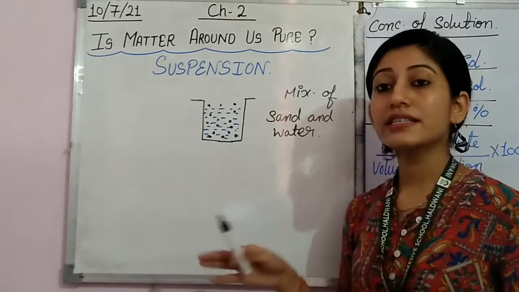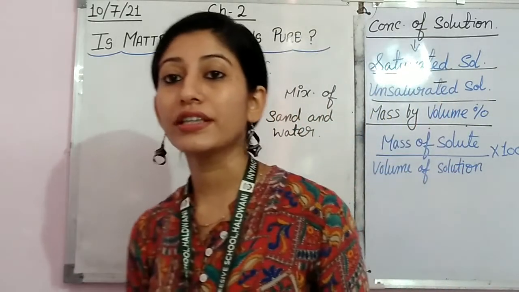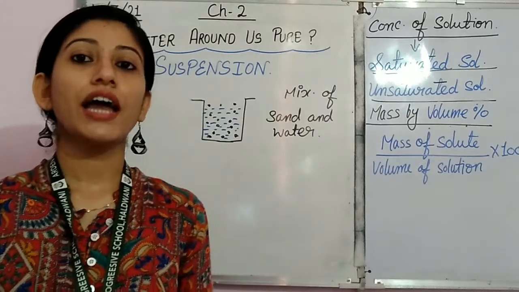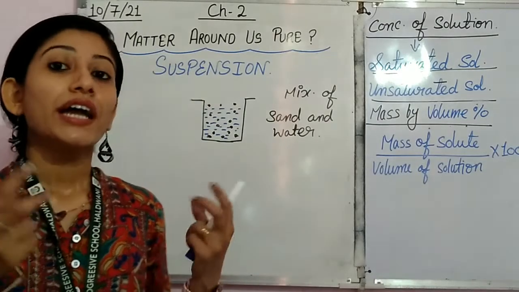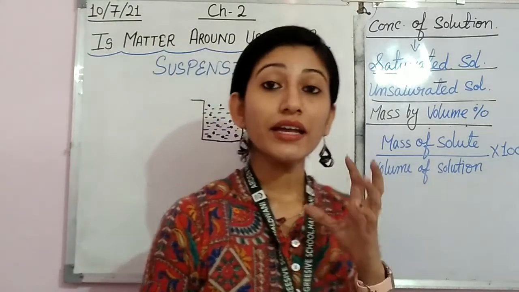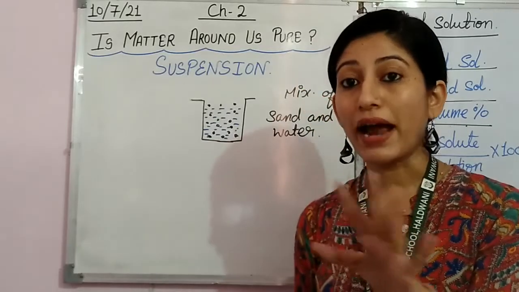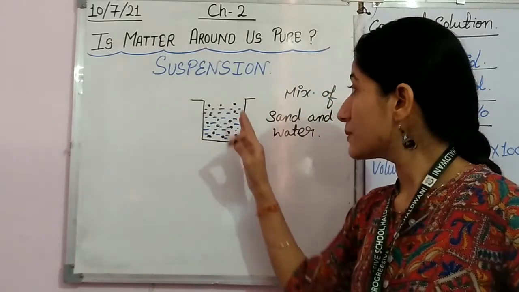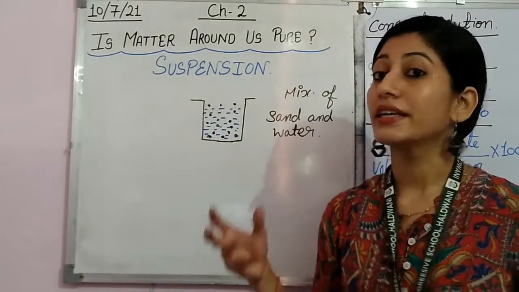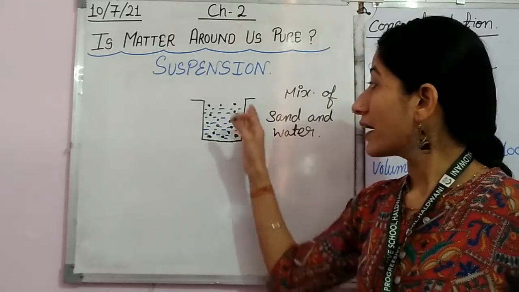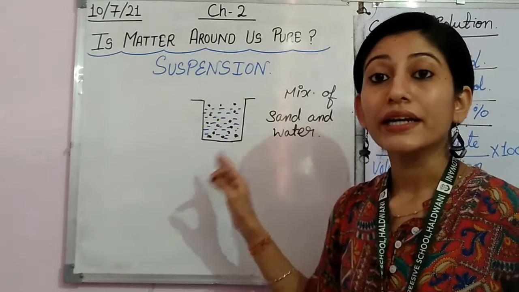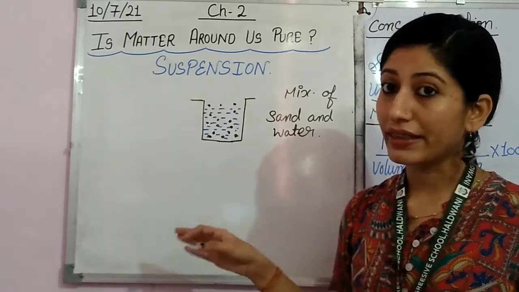So what are the things that we have learned about suspension? That suspension is a heterogeneous mixture. It contains particles which are suspended in bulk. These particles are visible with the naked eyes. These particles can be separated by the filtration method.